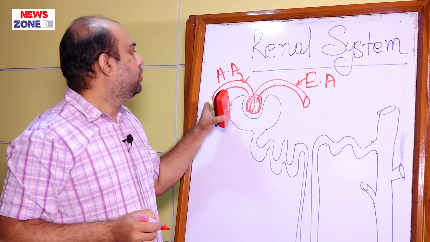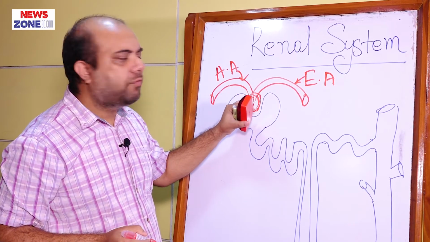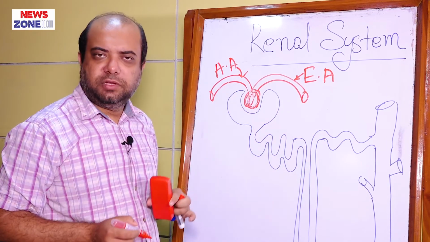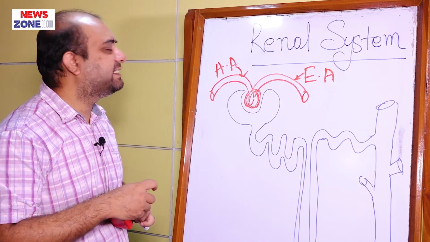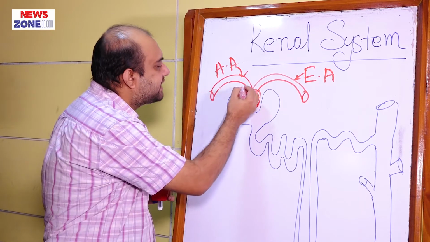So glomerulus starts from the ending of the afferent arteriole and the beginning of the efferent arteriole. Then the second part of the renal corpuscle is the Bowman's capsule.